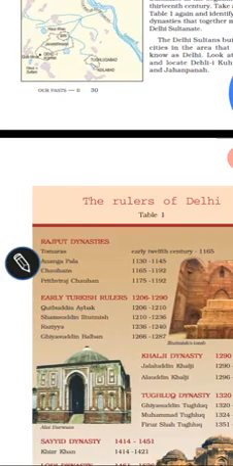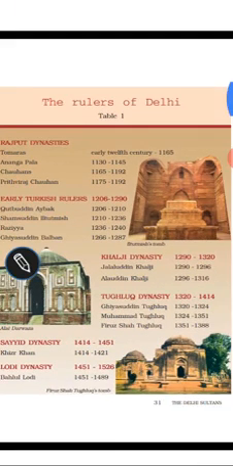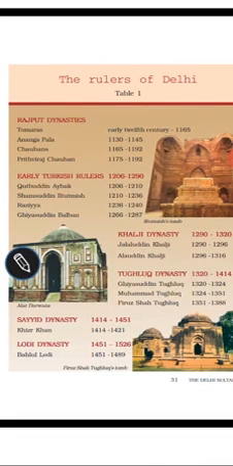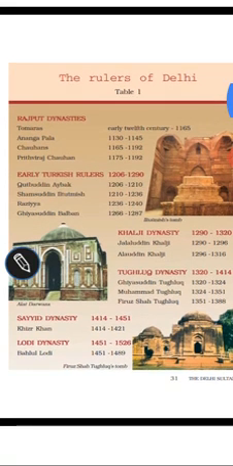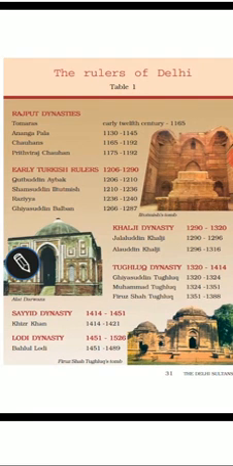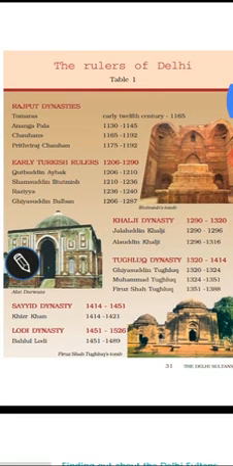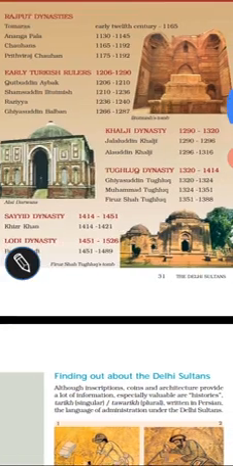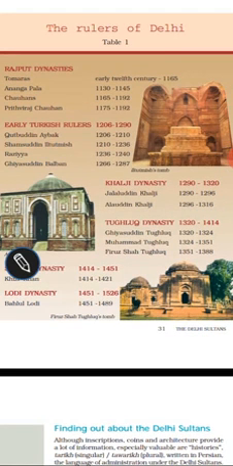Now the rulers of Delhi, how many kingdoms and how many dynasties have ruled on Delhi. This is the table. You all have to make this table in your notebook, okay? The Tomar Rajputs started ruling on Delhi firstly, and after that the Turkish rulers started ruling.